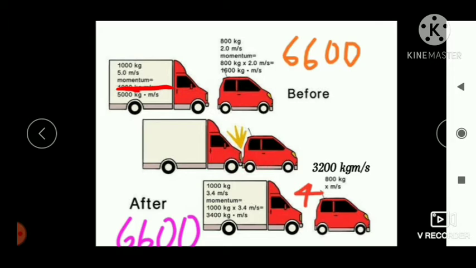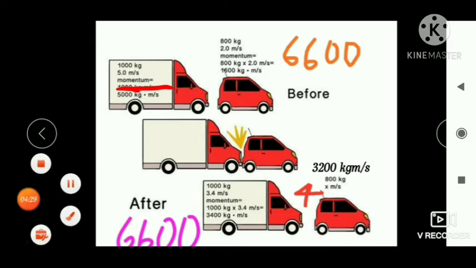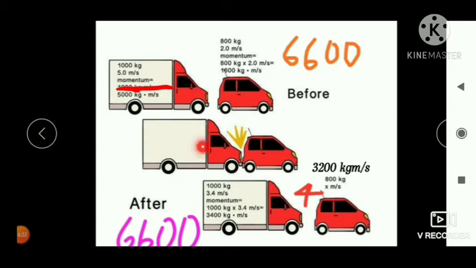So there is no loss of momentum here. That means the momentum lost by the truck is equal to the momentum gained by the car. So if we calculate the total momentum before collision and total momentum after collision, we will be able to see that the total momentum before collision and total momentum after collision is the same. So let us check it.